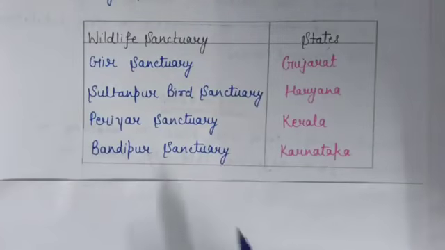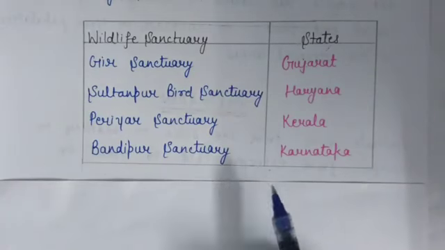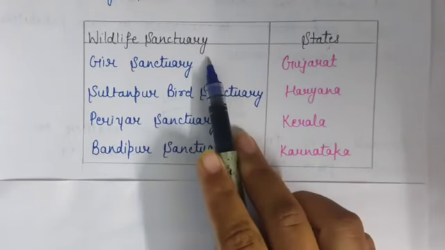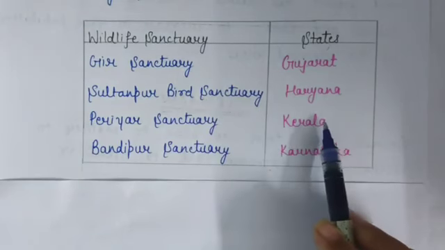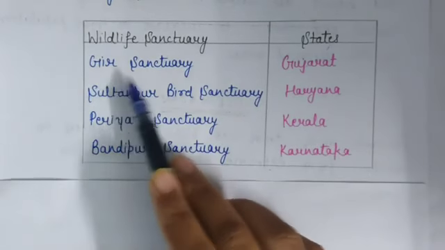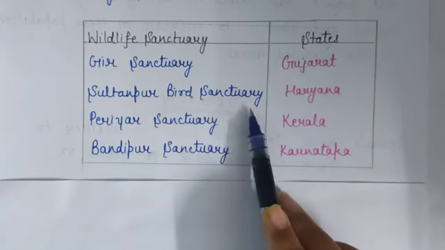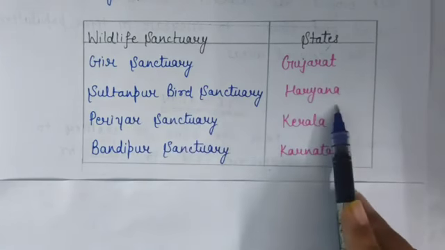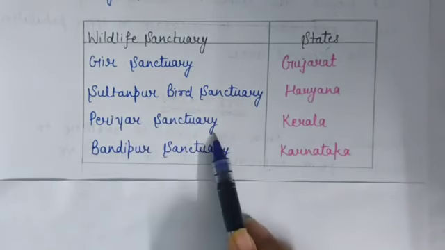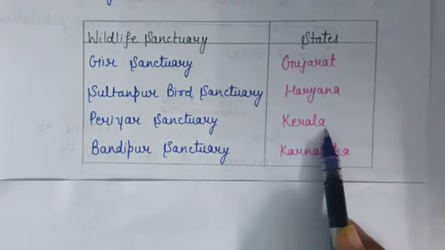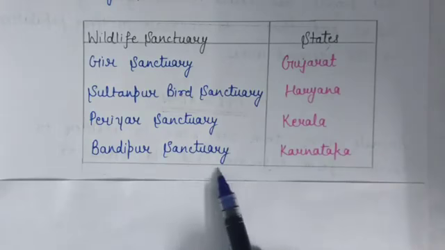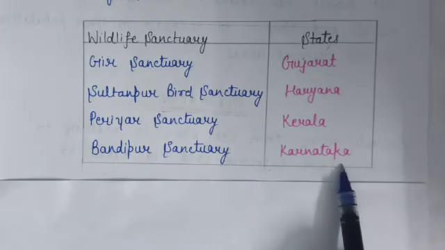Now this table is showing some wildlife sanctuaries in India. So first is Gir Sanctuary, which is in Gujarat, Sultanpur Bird Sanctuary located in Haryana, and Periyar Sanctuary is in Kerala. Bandipur Sanctuary is in Karnataka. So these are some wildlife sanctuaries located in India.